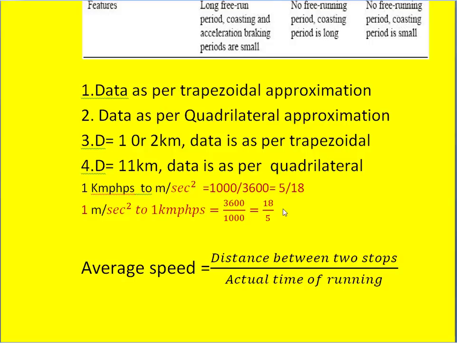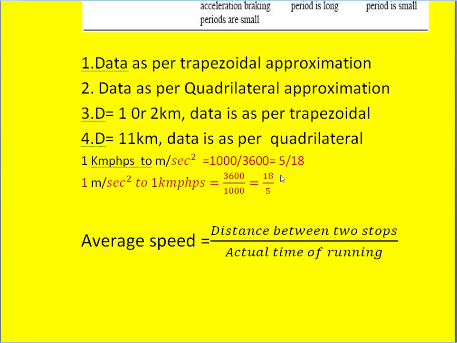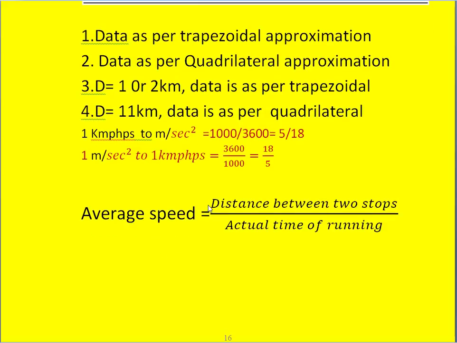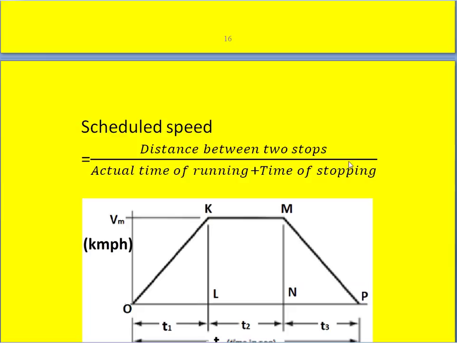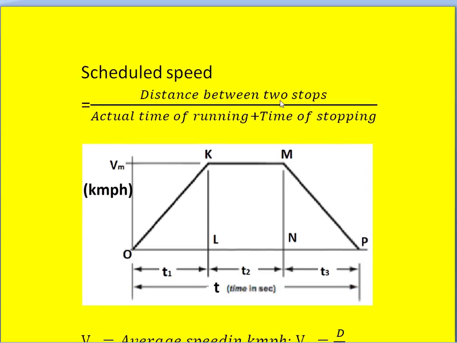Similarly, there are other definitions. Average speed means it is the distance between the two stops divided by the actual time of running. Here we don't consider the stop timing. Next, scheduled speed is the ratio of distance between the two stops divided by actual time of running plus time of stopping. Once we take the time of stopping into account, automatically scheduled speed will be less than the average speed. So depending upon the occasion, we have to use these equations to get the desired information.